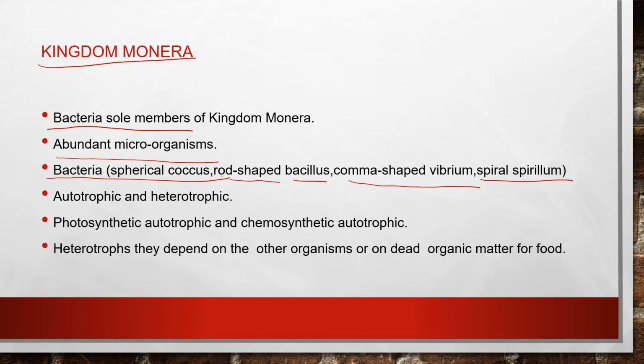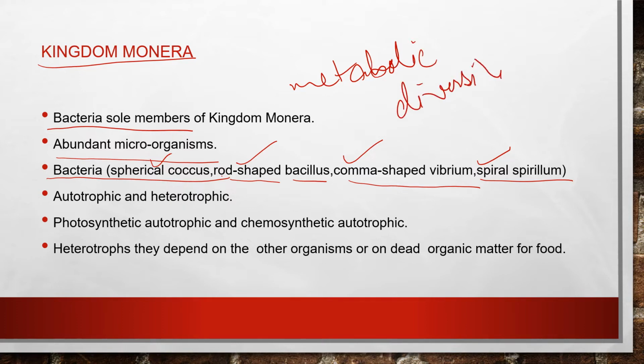Though the bacterial structure is very simple, spherical, rod-shaped, comma shaped like vibrio, or spiral like spirillum, their behavior is very complex. The structure, though very simple, has very complex behavioral approaches. Compared to many other organisms, bacteria show the most extensive metabolic diversity. Okay, is it clear?